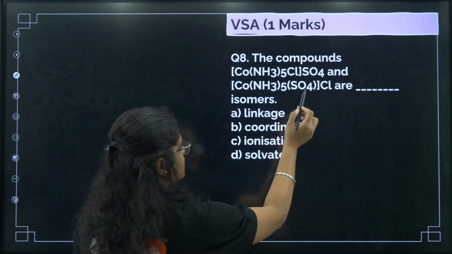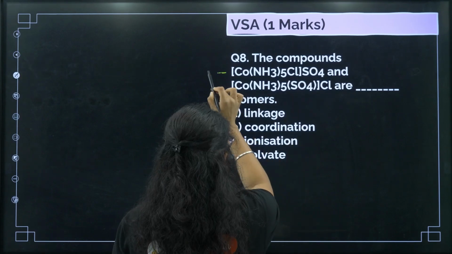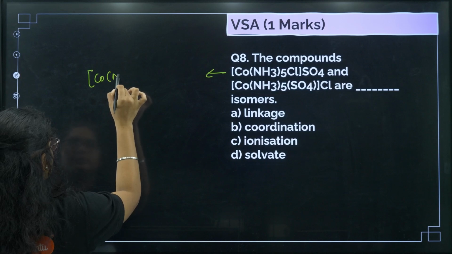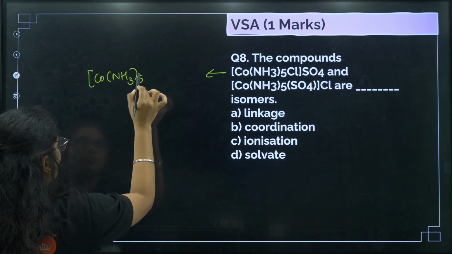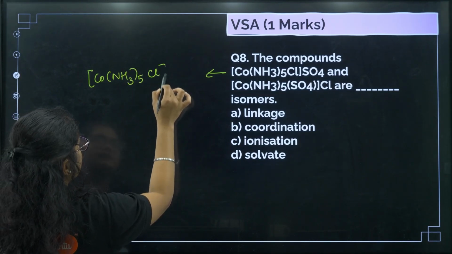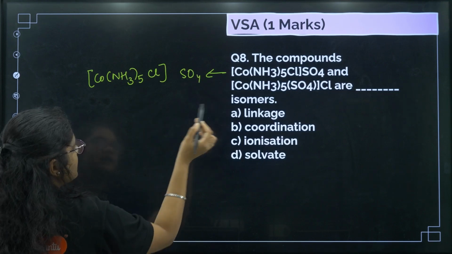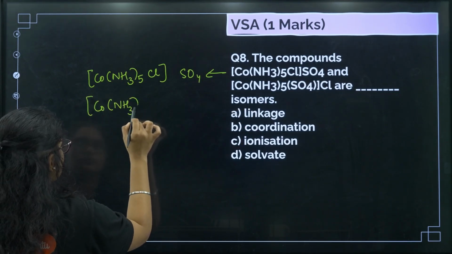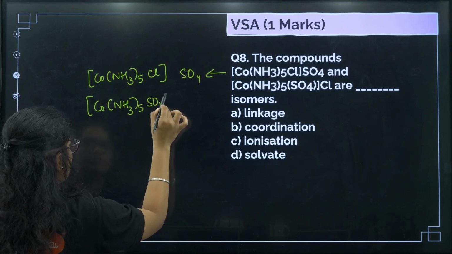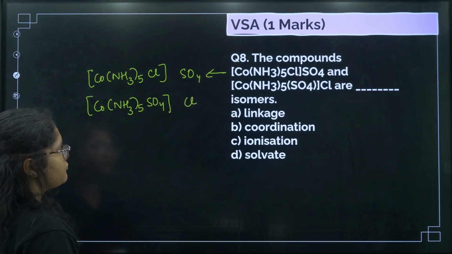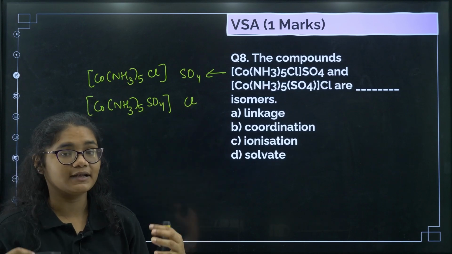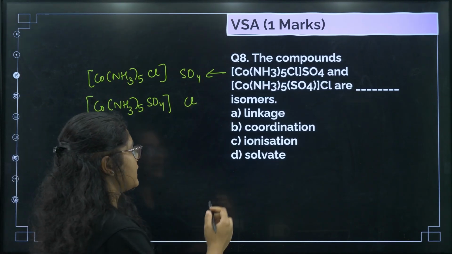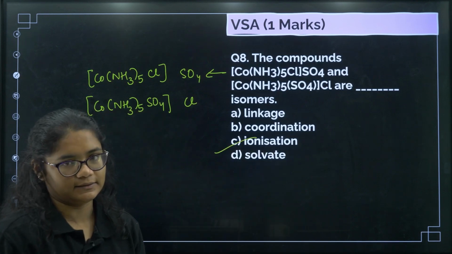Okay. Next question. The compounds given are dash isomers. So if you see here, what ions will I get on putting this in water? We will get [Co(NH3)5Cl]2+ and we'll get SO4 2-, right? And for the second one, I'll get [Co(NH3)5SO4]+ and Cl-, right? So if you see, on ionization we are getting different ions. That is called ionization isomer. So the correct answer here is option number C.